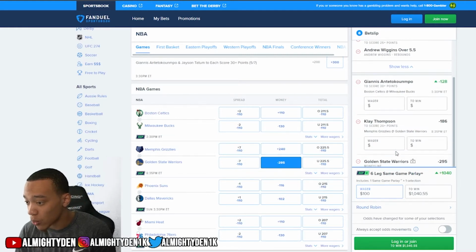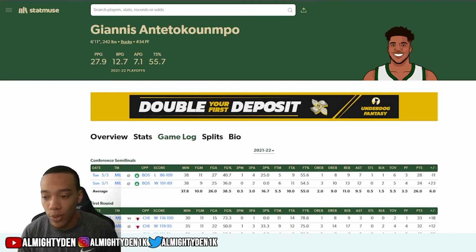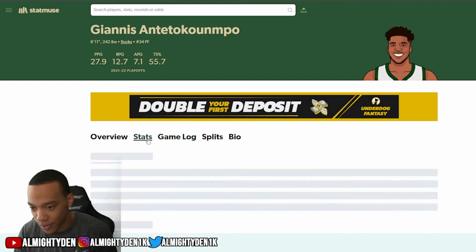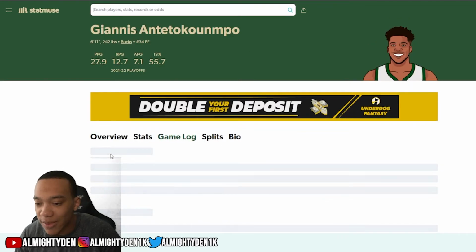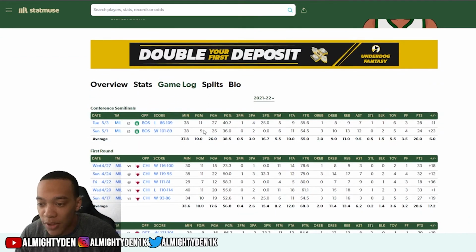But okay, let's start off with Giannis. I have one bet on Giannis to get 30 points. Now this one right here, let's look at the psychology behind this bet. Let's go to his past 5 games. If you look at his previous 2 games against the Boston Celtics on the road, he took 27 shots and 25 shots.